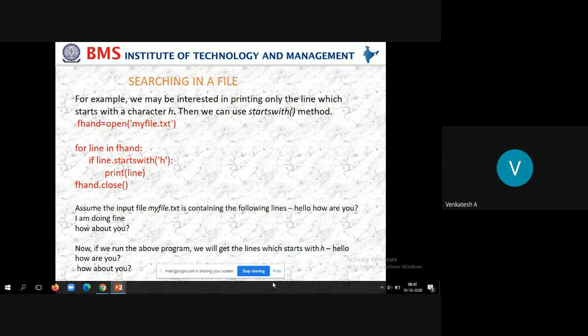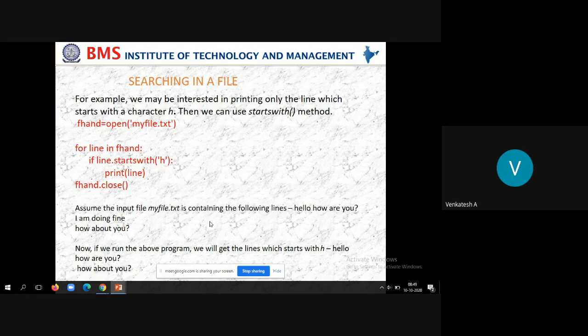Now look at the code snippet. First we create a file. File handle is equal to open of myfile.txt, and I am not specifying any file opening mode. Hence, by default, it considers read as the default mode. That means we are opening the file in read mode. Now, how to search? We need to search line by line because we are interested in identifying those lines that start with the character H. So I go with the for loop because I need to search one line at a time.